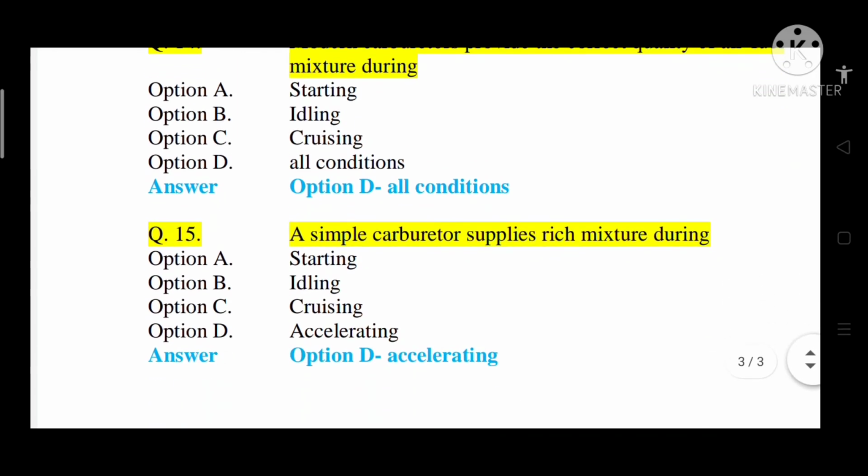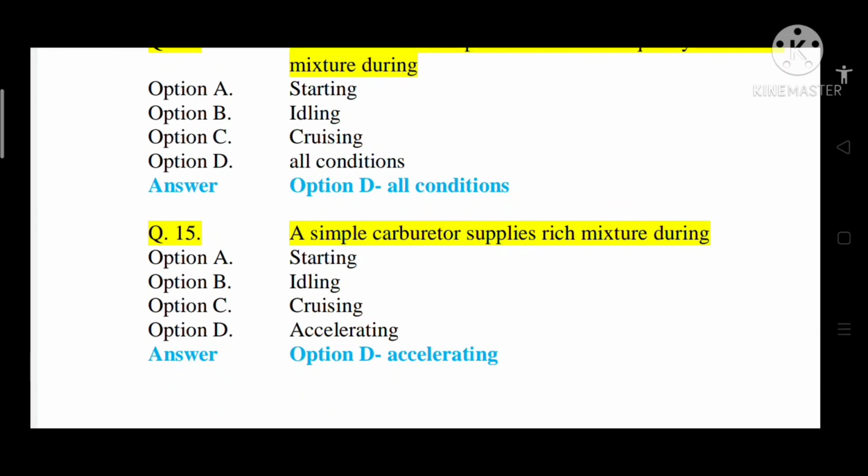Question number 15, a simple carburetor supplies rich mixture during option A starting, option B idling, option C cruising, option D accelerating. So correct answer is option D, that is accelerating. As I told you, it is quantity governing, and the carburetor supplies rich mixture during accelerating because the quantity of fuel varies with respect to speed. So that is why option D is correct.